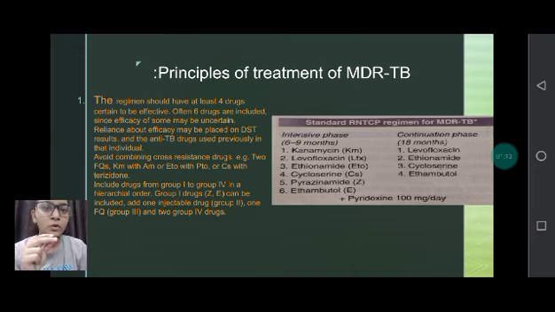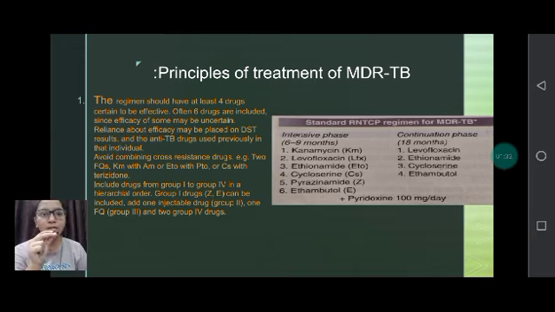if any one drug has resistance, the other drug will get resistance on its own. So common drugs should not be given, to avoid cross resistance, and drugs should be given according to the hierarchical order. As we can see, the regimen is divided into 2 phases: the intensive phase and the continuation phase.